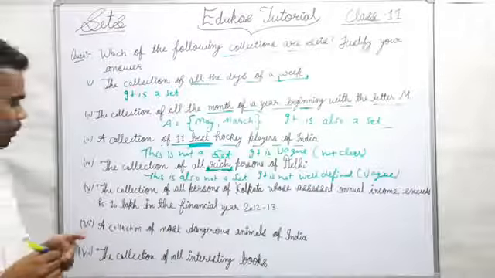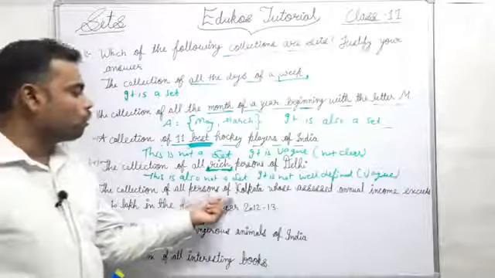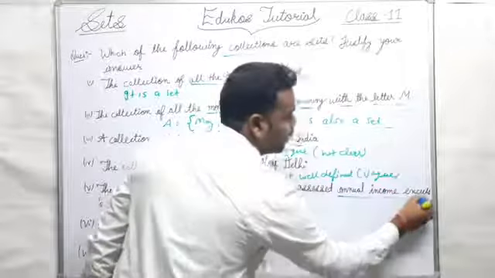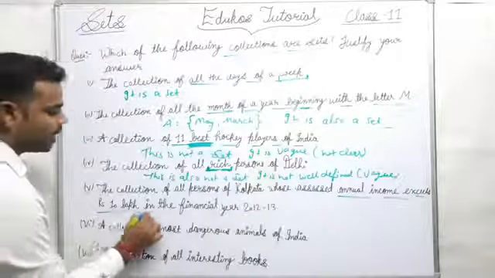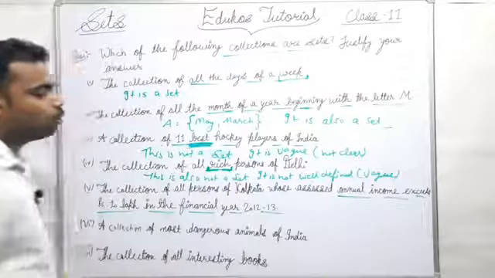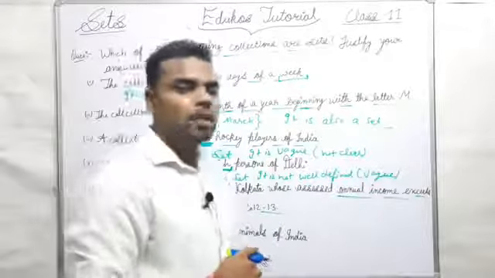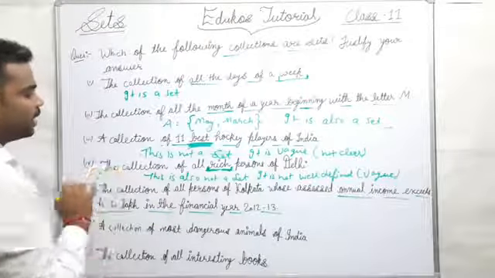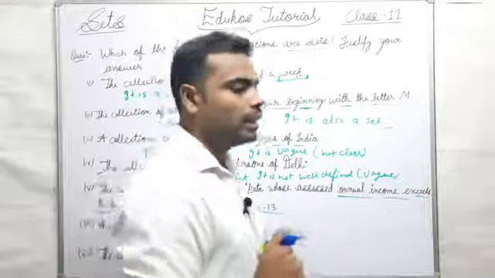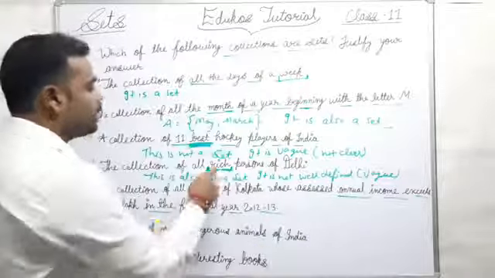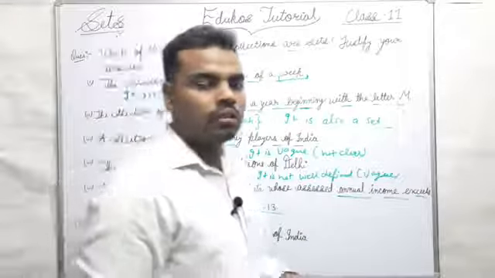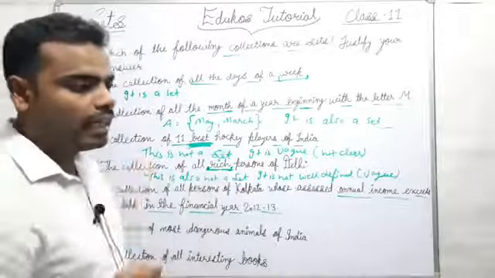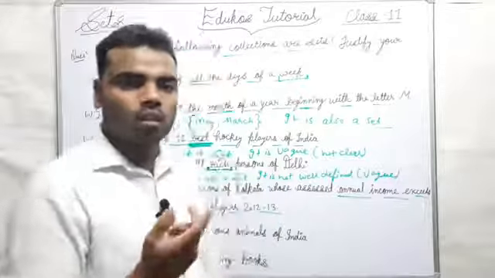Now moving to the fifth one: the collection of all persons of Kolkata whose assessed annual income exceeds rupees 10 lakh in the financial year 2012-13. There is a difference between these two. The collection of all rich persons of Delhi changes from person to person. Some will say a person who has 10 lakh is rich, others will say a person with 10 crore is rich.